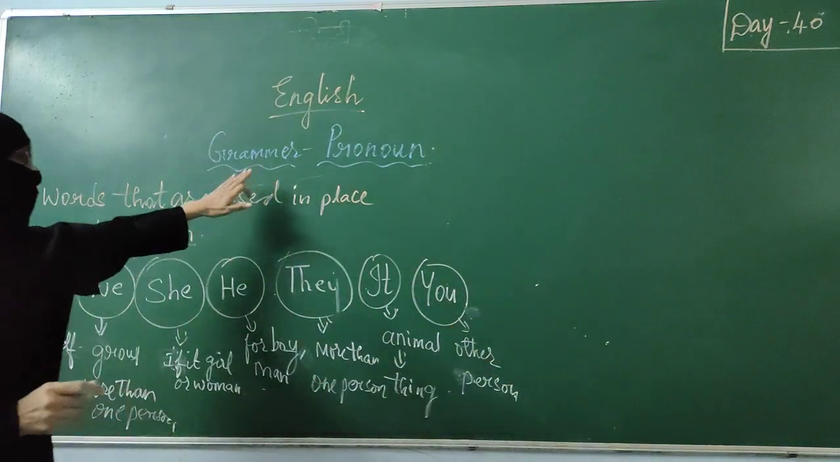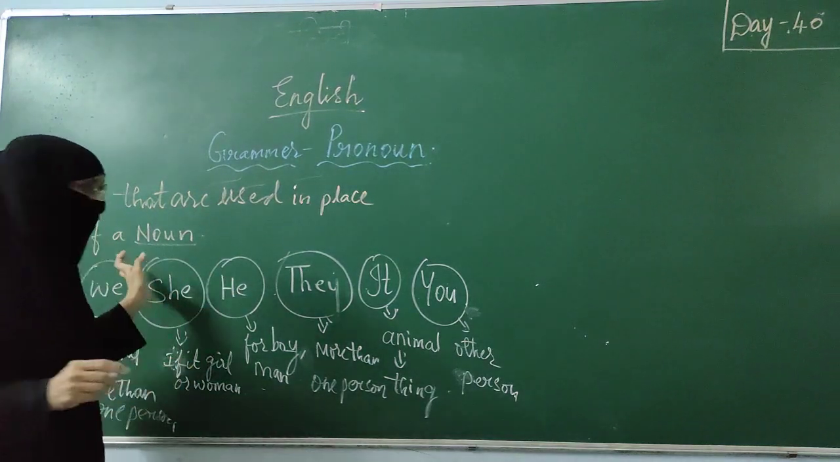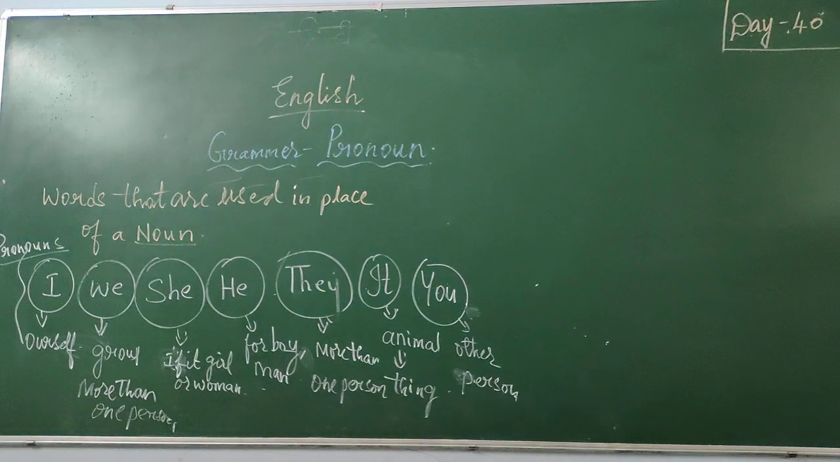So these are some of the pronouns which we should use in place of a noun. Pronouns are words that take the place of nouns. Pronouns refer to the name of a person, place or thing. I is used when we talk about ourselves. You is used when we are talking to one or more than one person. We use he if it is a boy or a man. We use she if it is a girl or a woman.